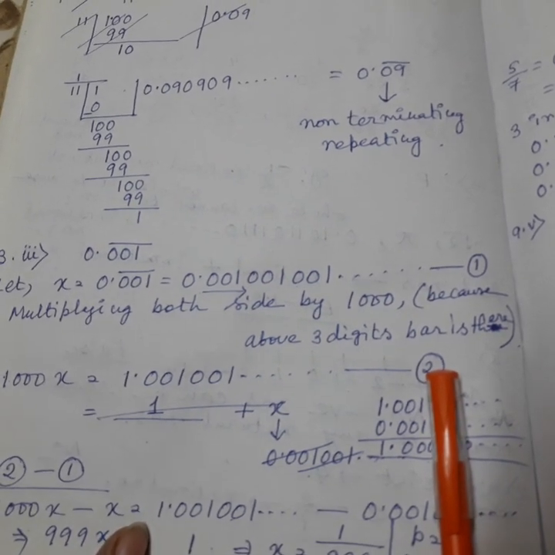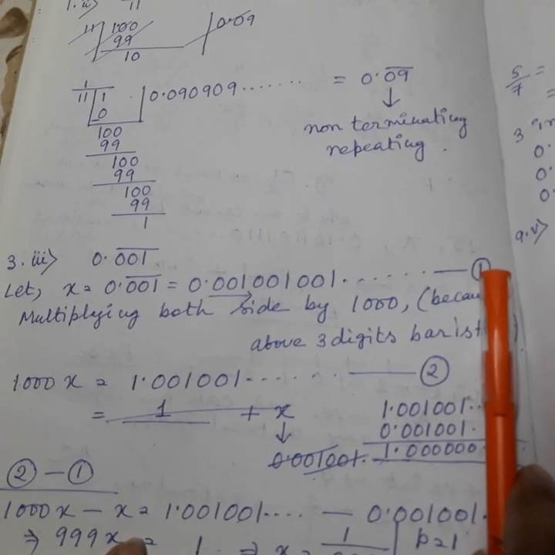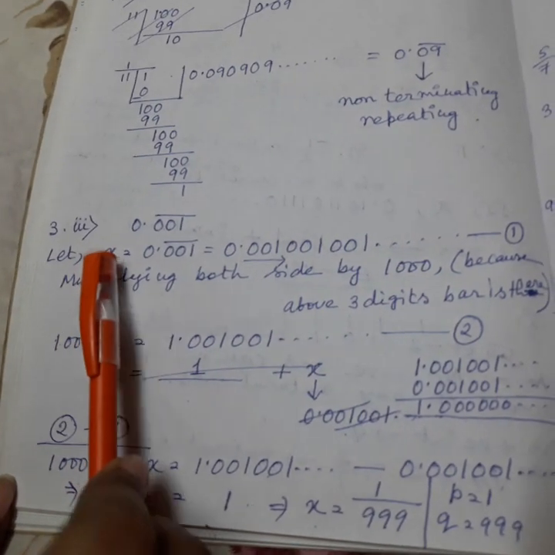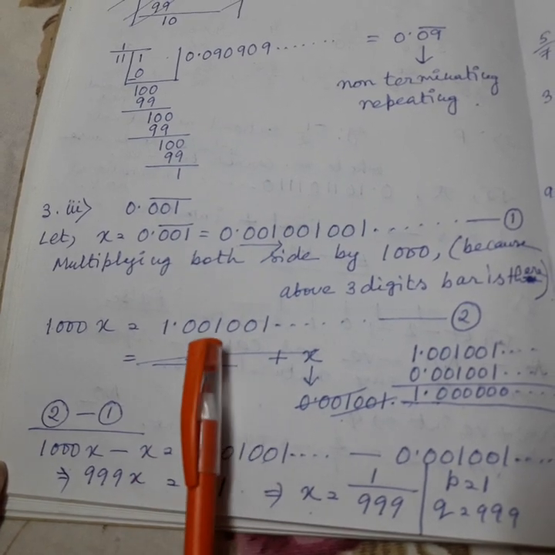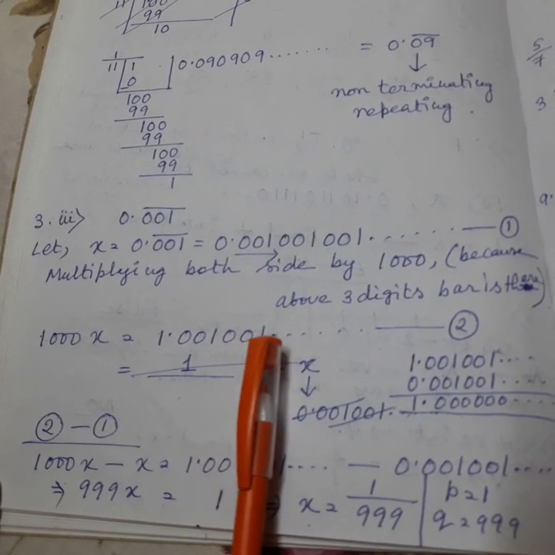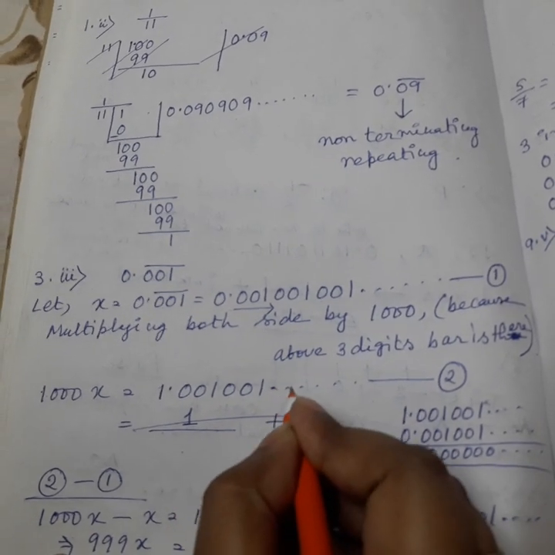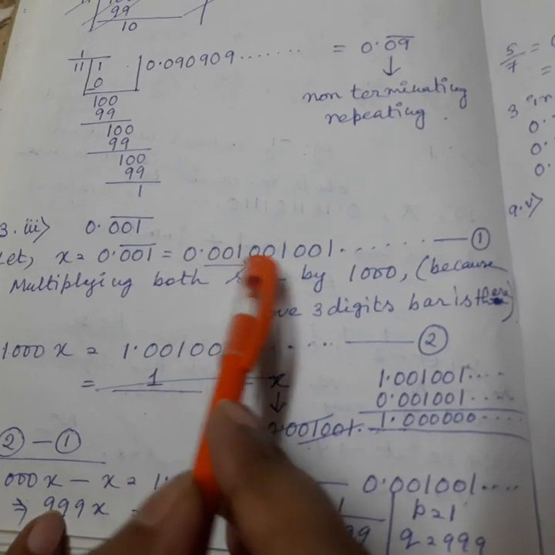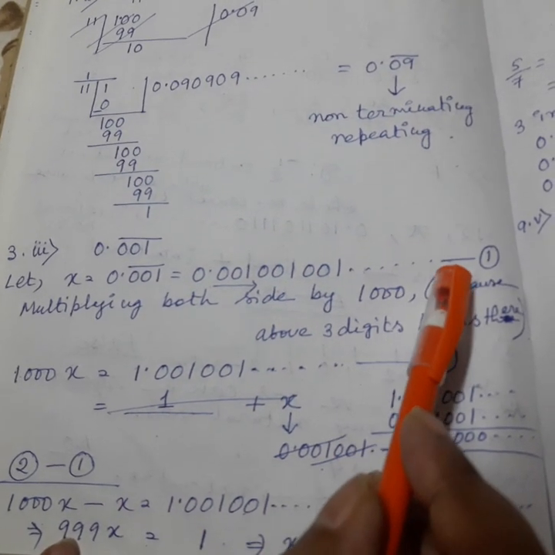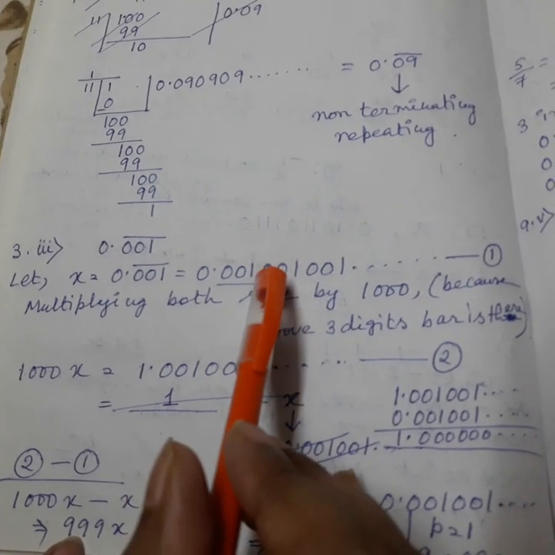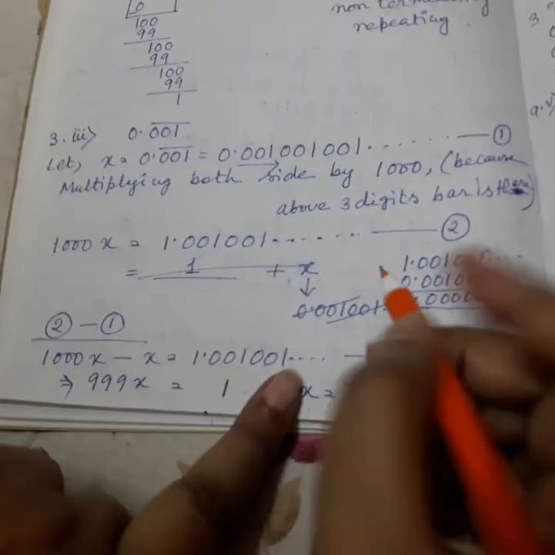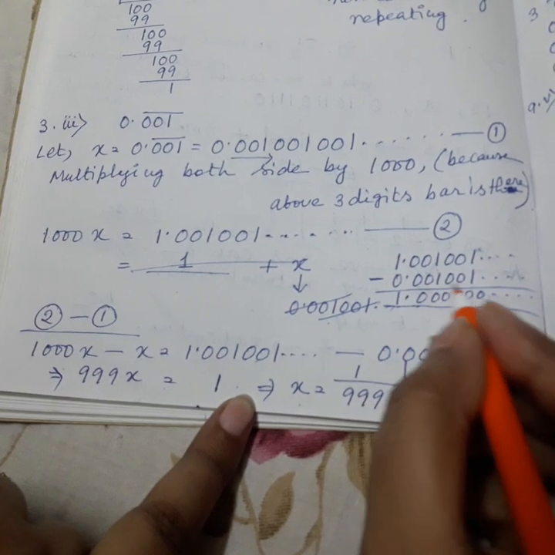Now what is the process? We have to do 2 minus 1. On the left side, 2 minus 1 gives 1000x minus x, which we have written here. On the right side it is 1.001001 and so on, minus 0.001001 and so on. So 2 minus 1, here I have done 1.001001 and below it I have written 0.001001.